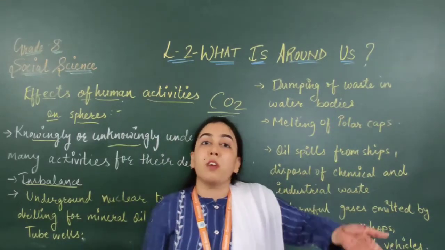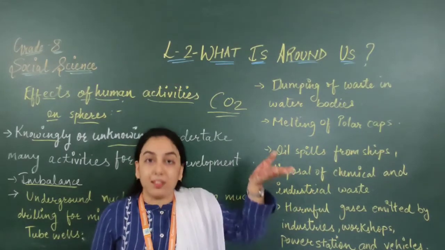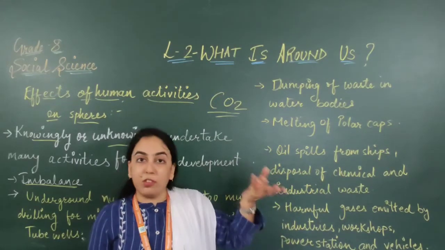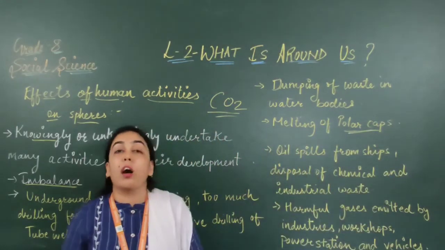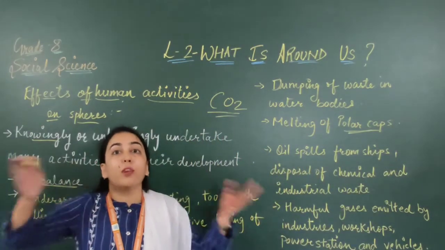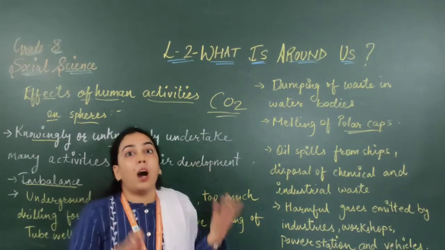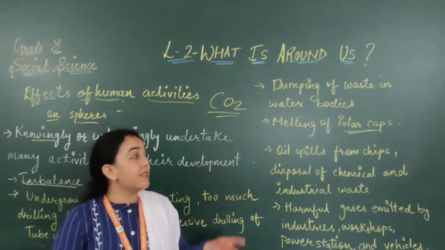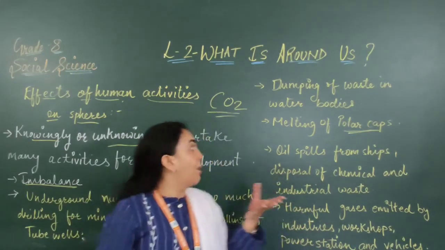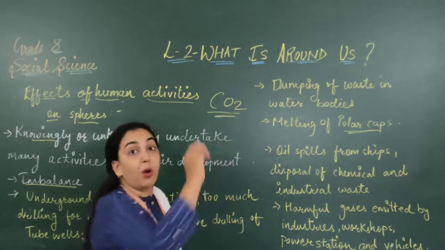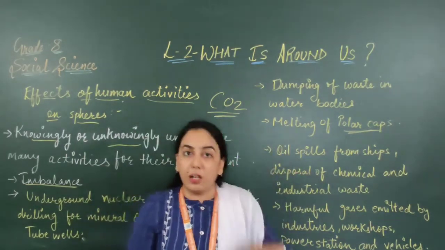Because the carbon dioxide gas increases, the temperature of the earth will rise. And when the temperature rises, the polar caps, the ice on the mountains, or the ice at the North Pole and South Pole, will melt. It can be very harmful for us, and it is regarded as global warming.